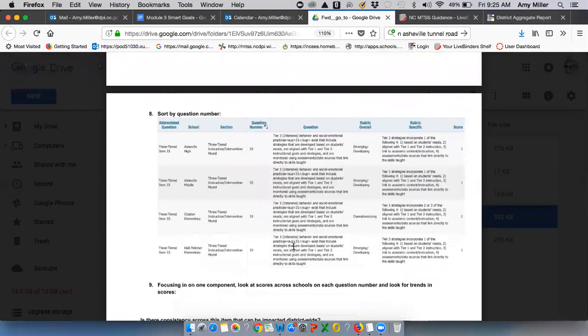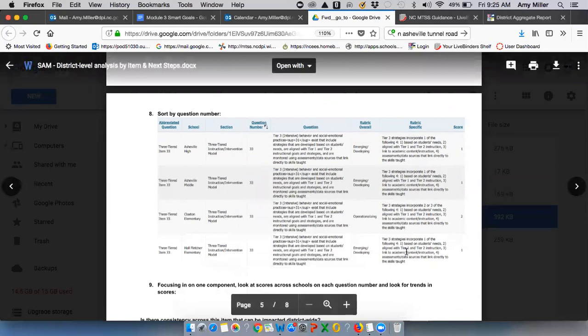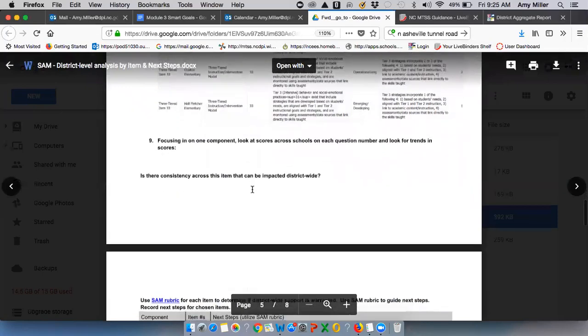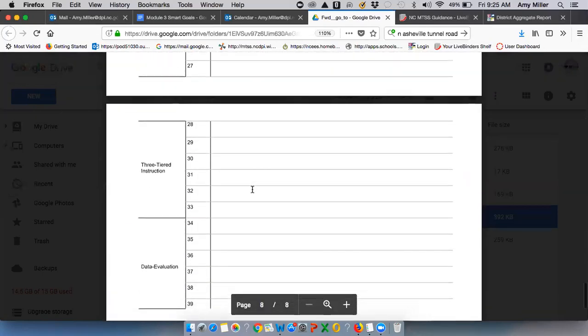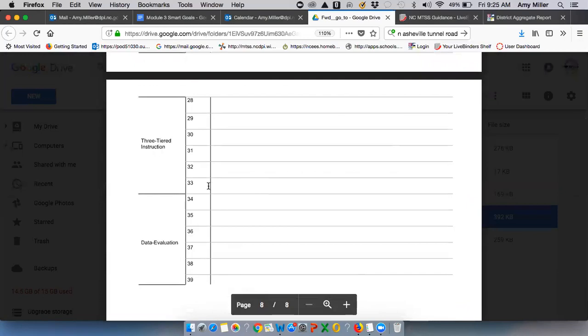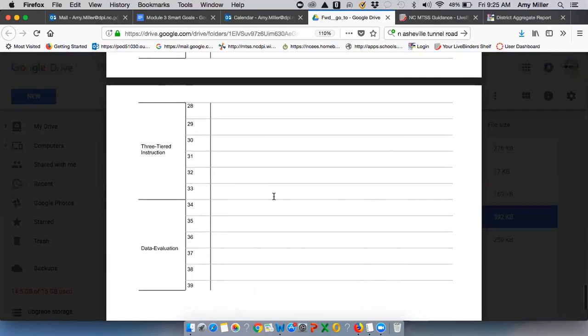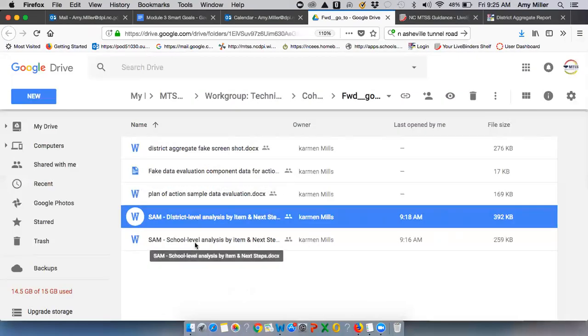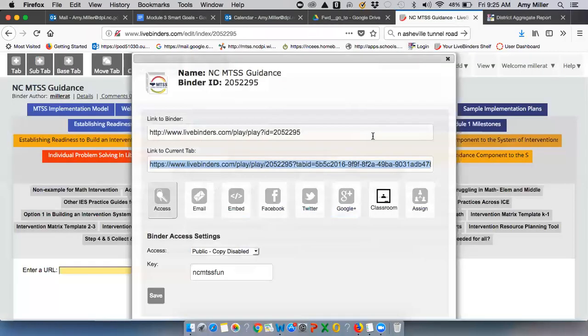And it'll actually tell you what that question asks and then what that specific item on the rubric is. After you've determined, okay, a lot of my schools are functioning at a level 1 on item 33, right here, we can say, okay, 1 would be the most common one. And then you use this blank over here to really analyze if my schools are functioning at a level 1. If I go back to my SAM rubric, pull up my SAM rubric from the live binder.